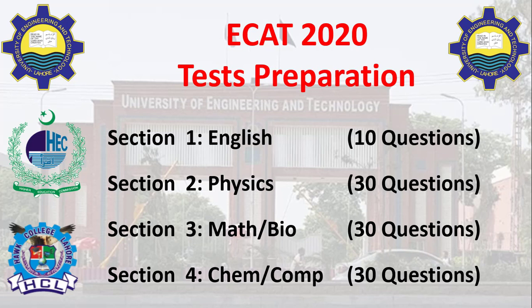The third section is mathematics, or biology for the special students who are interested in biomedical engineering. 30 questions will be asked from these sections, and you have to answer those 30 questions. The last and fourth section is chemistry or computer. 30 questions are asked from this, and students have to answer all those 30 questions.